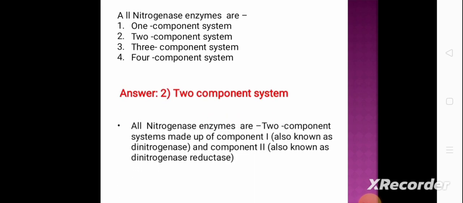All nitrogenase enzymes are: option 1 one component system, option 2 two component system, option 3 three component system, and option 4 four component system. And the correct answer is option 2 two component system. All nitrogenase enzymes are two component systems made up of component 1, also known as dinitrogenase, and component 2, also known as dinitrogenase reductase.